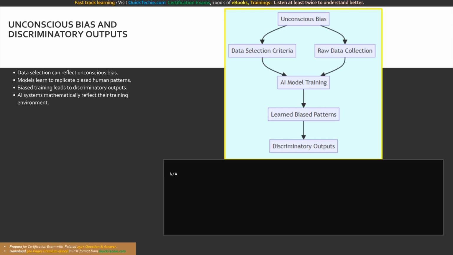Developers should implement scripts that calculate the representation of different groups within the dataset. If the code reveals a significant imbalance, it serves as an early warning sign that the data selection criteria may be flawed and that the model is at risk of generating discriminatory outputs.